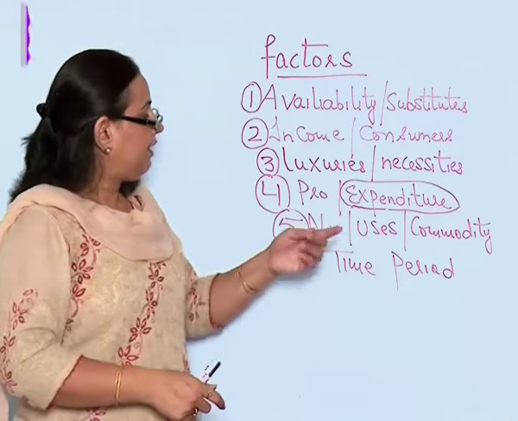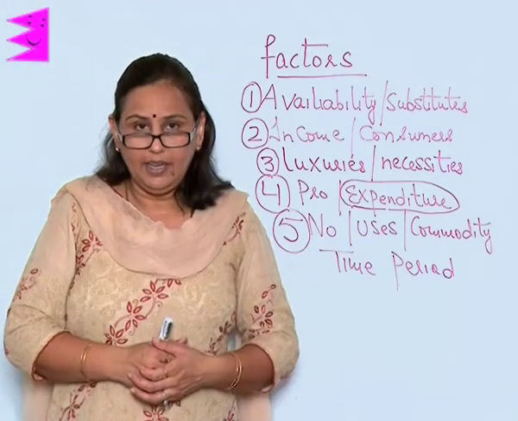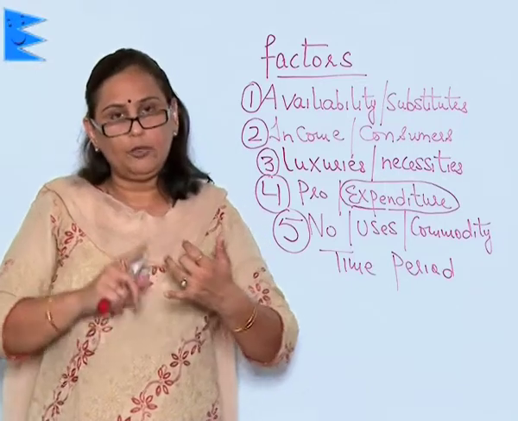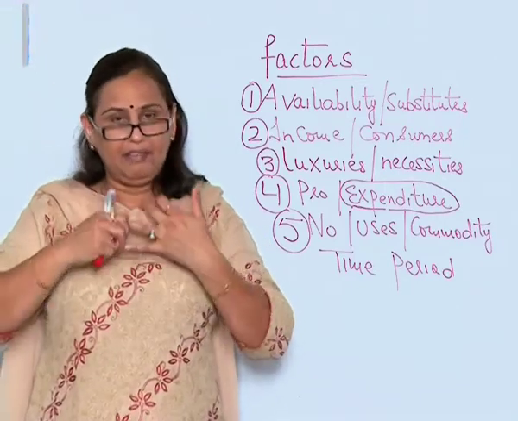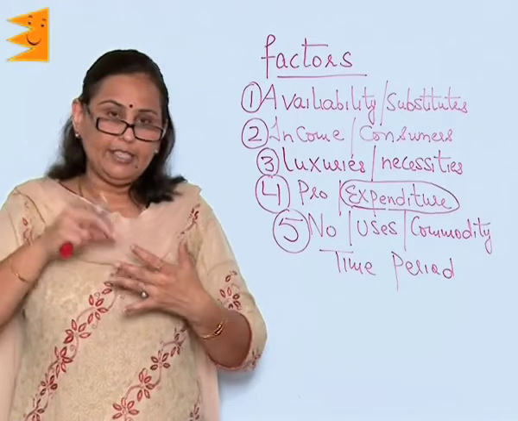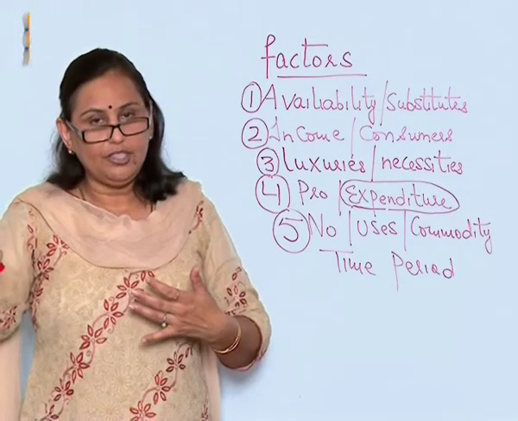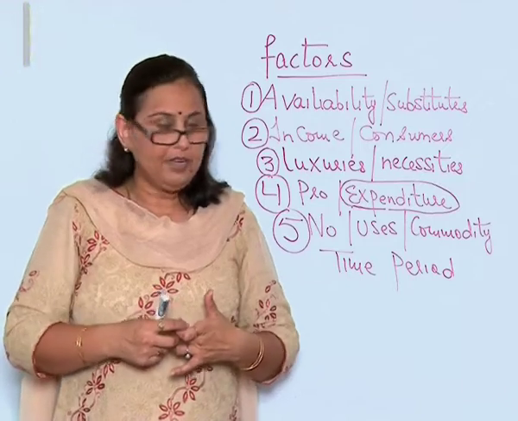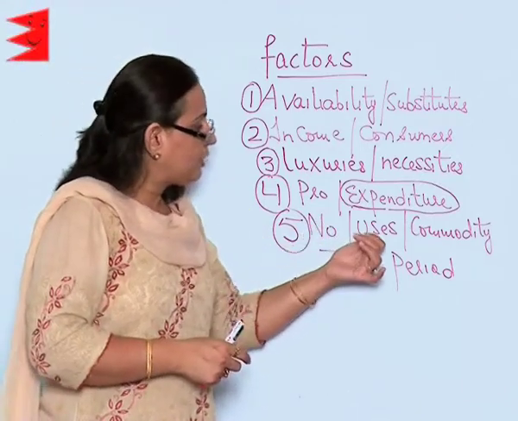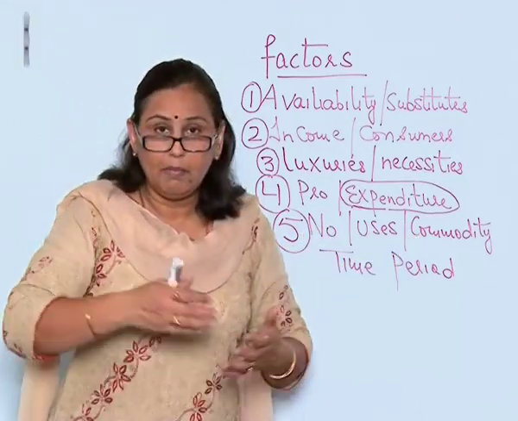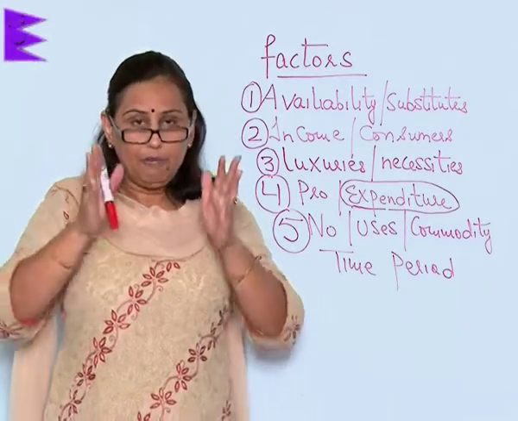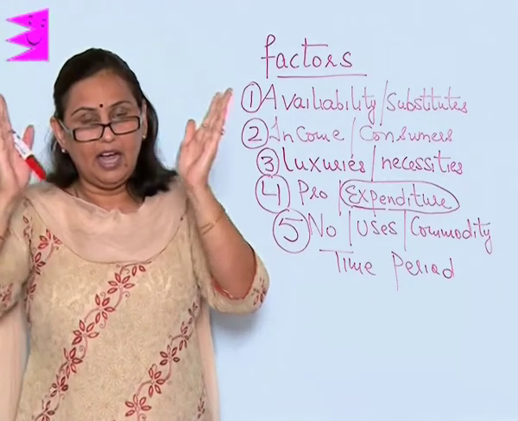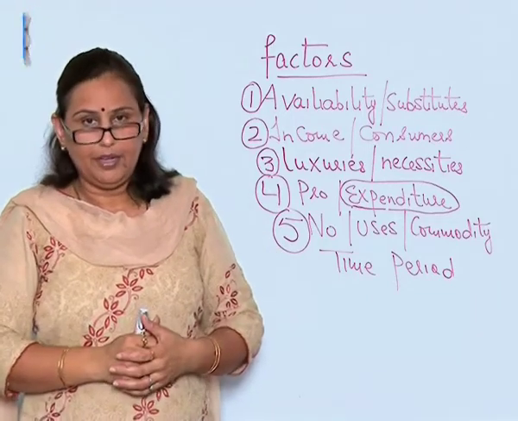But if the price of electricity increases, I am definitely going to use it to light my room and for my fan, but I am going to make less use of it in my air conditioner, and maybe I do not use my microwave oven. So when the number of uses of the commodity is much more than one, the elasticity of that commodity is very high.